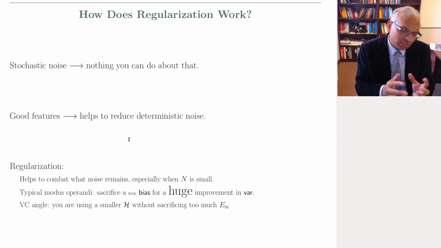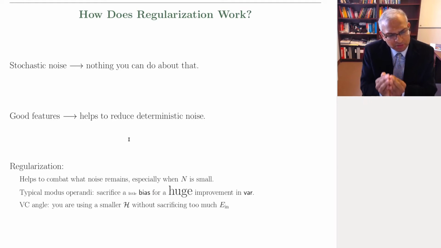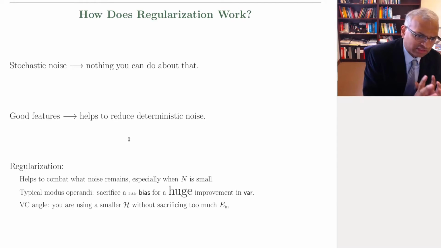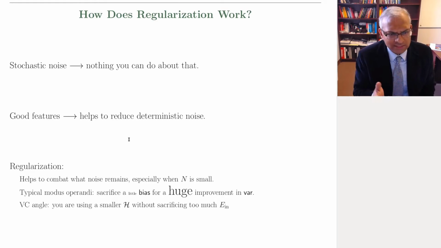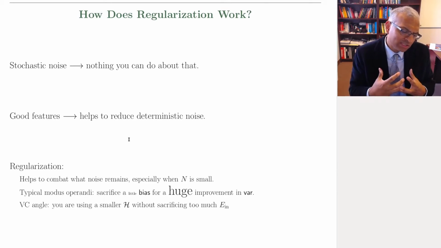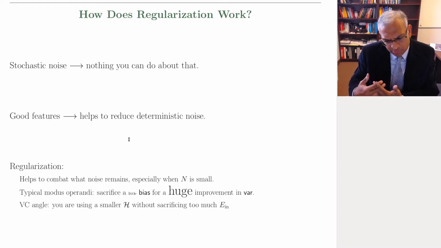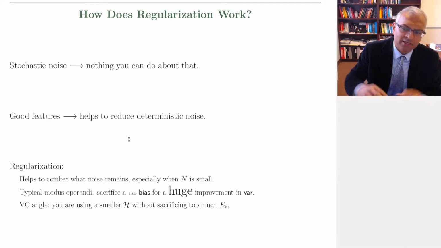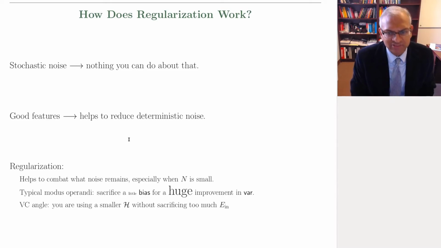So we need to learn with reasonably sophisticated hypothesis sets, but there is always noise, so we have to regularize. We have to be able to rein in the ability of the hypothesis set and the learning algorithm to fit the noise. Now we can view this in two ways. One way is the VC angle, where regularization corresponds to a constraint, which corresponds to a simpler hypothesis set, which means that if you can fit with a simpler hypothesis set without sacrificing too much, then your out-of-sample error will be better, a la VC analysis.